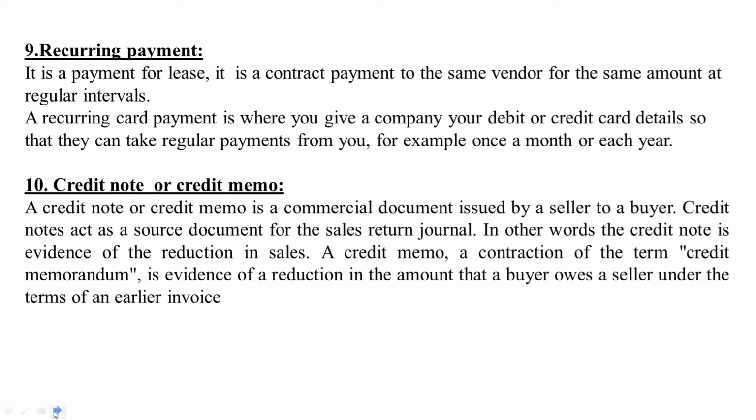Credit note or credit memo. Credit note or credit memo is a commercial document issued by a seller to a buyer. Credit note acts as a source document for the sales return journal. In other words, the credit note is the evidence of the reduction in sales. A credit memo, a contraction of the term credit memorandum, is evidence of a reduction in the amount that a buyer owes a seller under the terms of an earlier invoice.